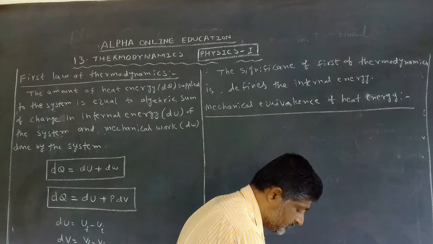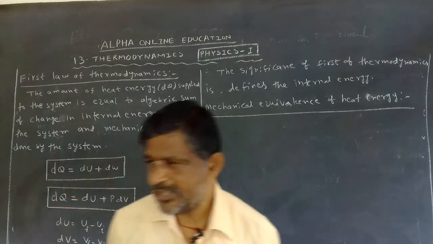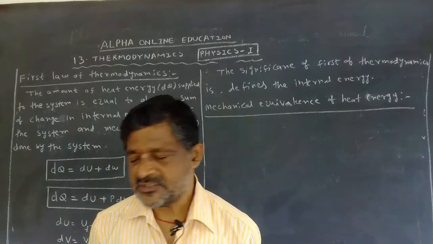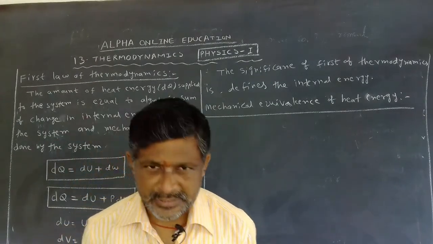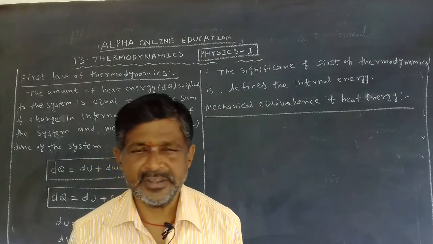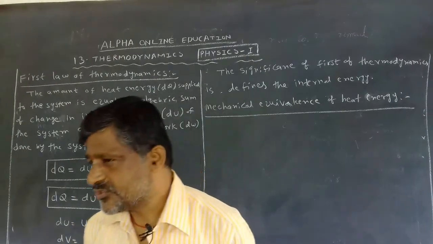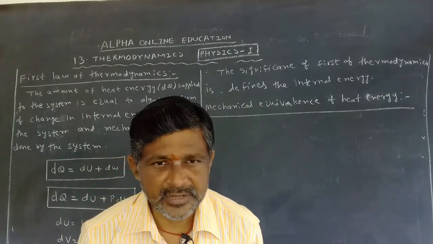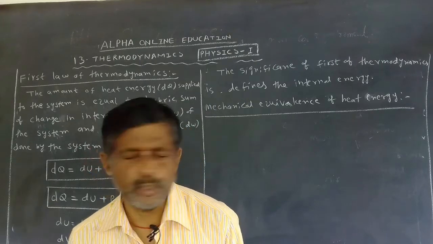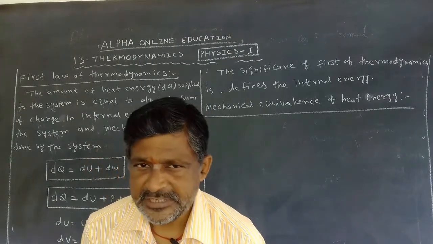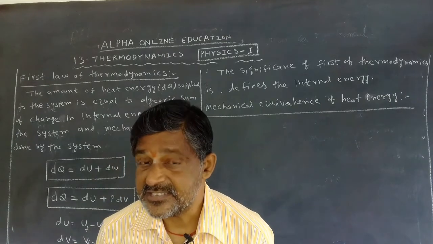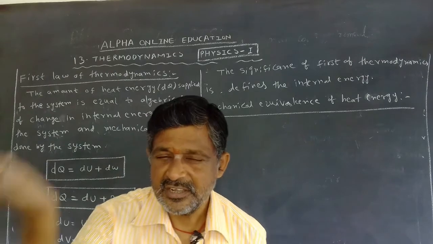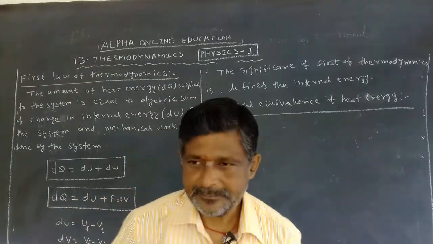Before the Joule, what was the unit for heat energy? Calorie. After one experiment done by Joule, instead of calorie we can use the Joule as a unit for heat energy, meaning we can use both. The calorie is in the CGS system and Joule is in the SI system, which we discussed in the 12th chapter. Again we are repeating that.